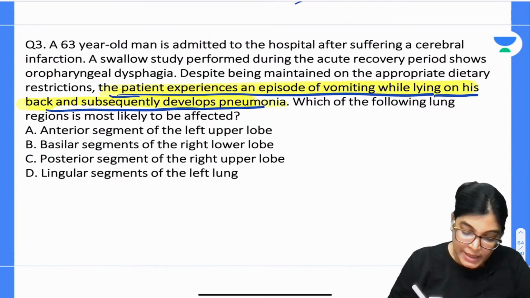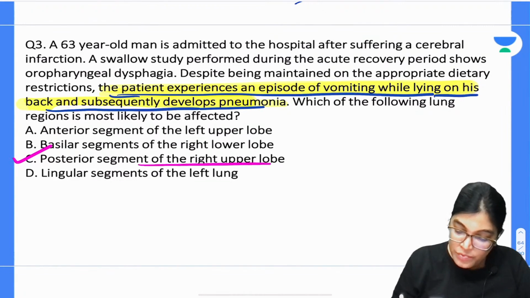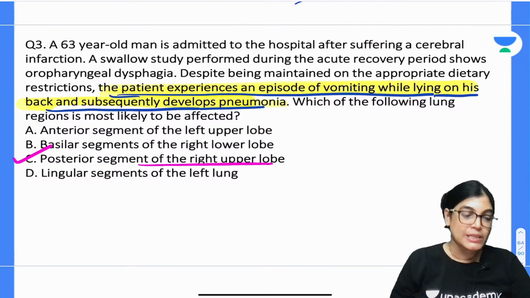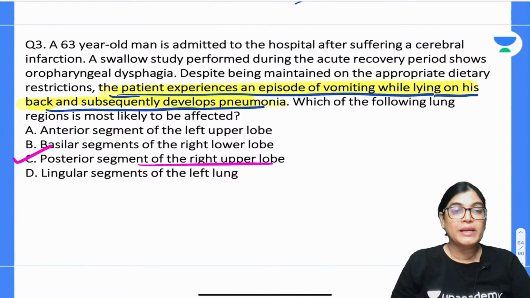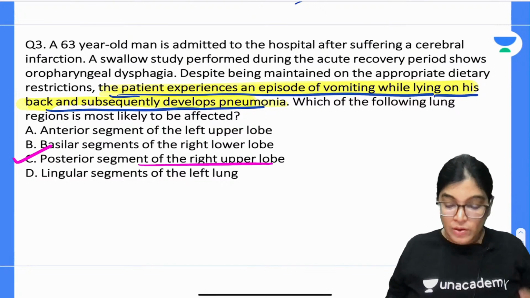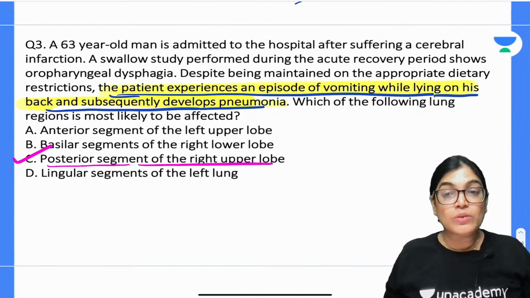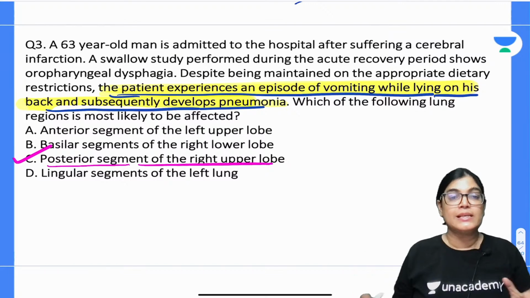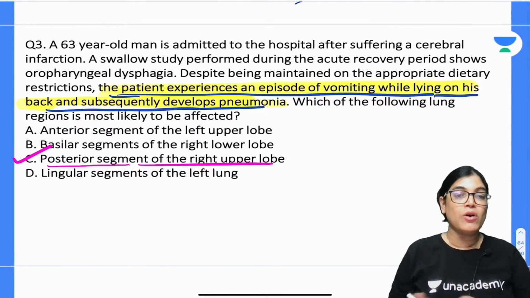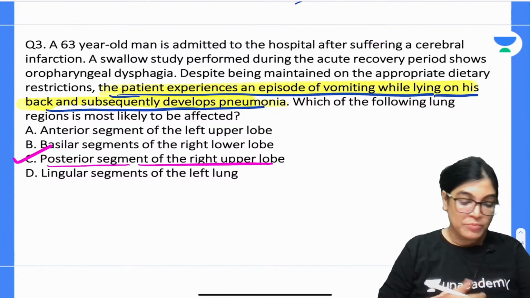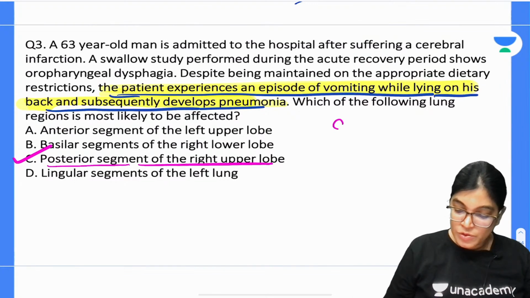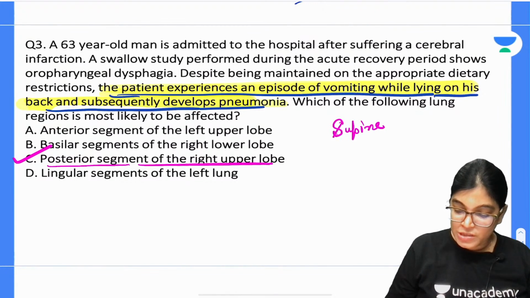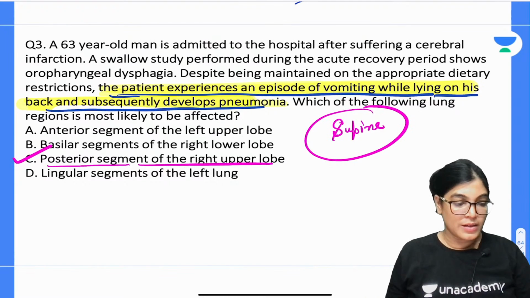So my dear aspirant, the correct answer is posterior segment of right upper lobe. So yes, B option is quite confusing. You can feel that B option is also the right option, but if I have to pick the one which is correct in this scenario, I will go with C option, and I will give you the explanation also why I feel C is the most correct. You can get confused with B also, but the most correct answer is C, because the position of the patient is supine position. Lying down position means supine position. Got it? Let's come to the explanation.